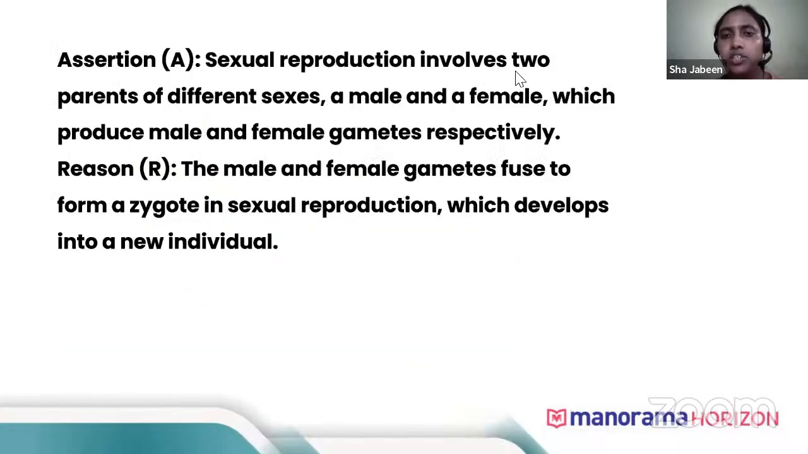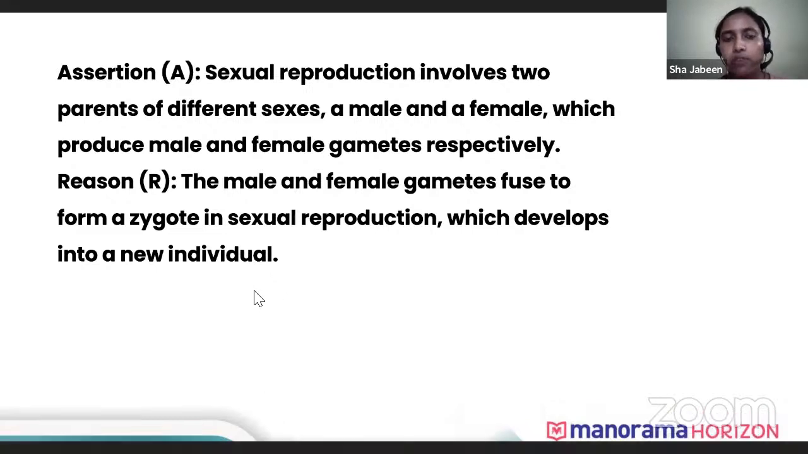One question is there: sexual reproduction involves 2 parents of different sex, male and female, which produce male and female gametes respectively. The male and female gametes fuse to form a zygote in sexual reproduction, which develops into a new individual. Is it right or wrong? Which option will it be, A or B or C or D? So the option will be A.